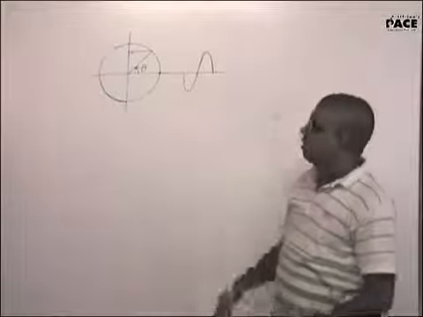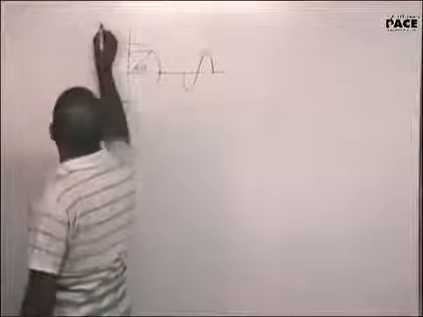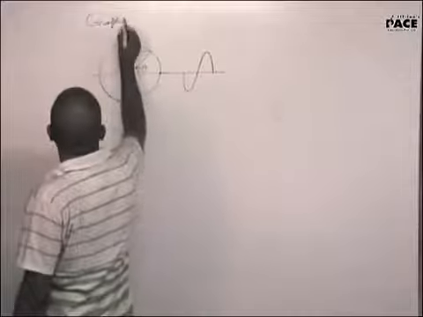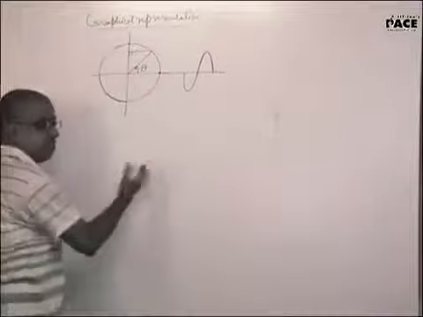Fine with that? Now this is the graphical representation. This is called graphical representation. Now justify that this is an SHM.